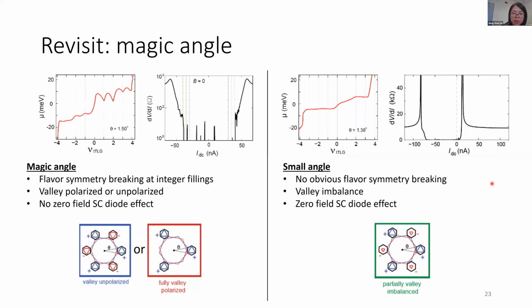And in this small twist angle sample, we did not see any obvious flavor symmetry breaking at zero field. And this means that valley imbalance is possible for this system. And in the superconducting phase in this system, we saw a zero-field superconducting diode effect. And this is consistent with our proposed picture.